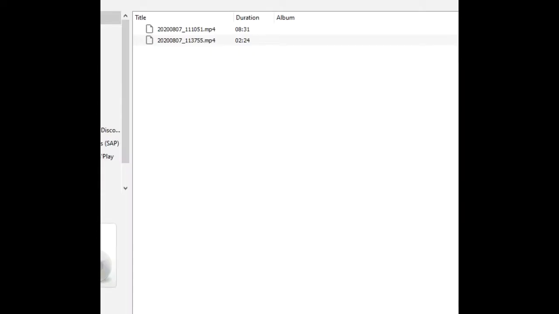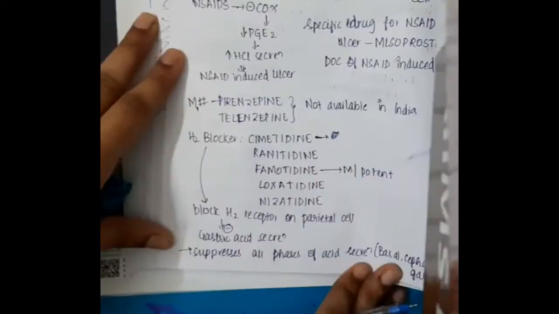So now the first group of drugs which we have to learn here is muscarinic blockers, because acetylcholine is activating the M1 receptor, which will in turn activate H plus K plus ATPase. So if we block this muscarinic receptor, then obviously the H plus K plus ATPase is blocked. These M1 blockers include pirenzepine and telenzepine. Pirenzepine and telenzepine, which block the M1 receptor, are not available in India.